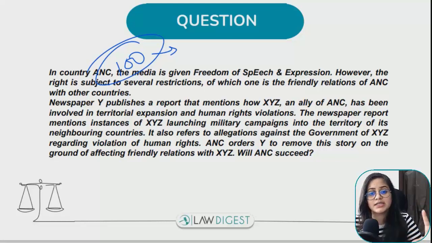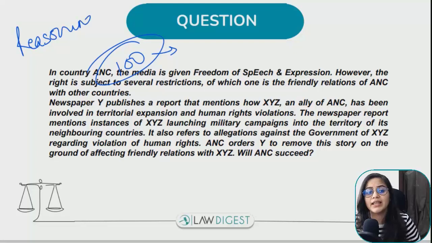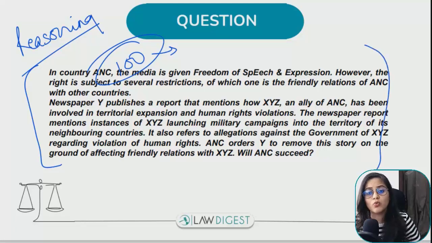Now understand this thing: if you look at the NLSAT guidelines, they've said that these questions don't have a particular answer. एक कोई सही आंसर नहीं है, कुछ भी इसमें आंसर हो सकता है. That has to be developed on the basis of reasoning, and that is what they are checking. They are checking your reasoning capabilities, कि आपको एक प्रॉब्लम दे दी है, उसके ऊपर आपका क्या सोल्यूशन बनता है, क्या आप how are you able to reason it out and what arguments are you able to give on the side of the parties.